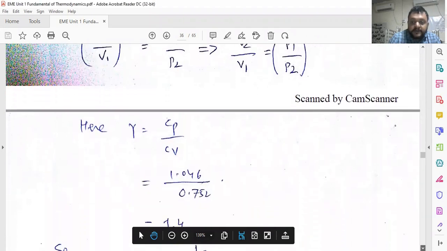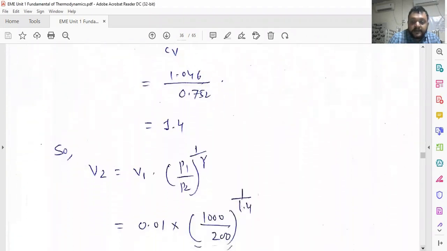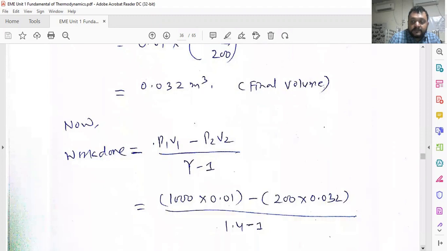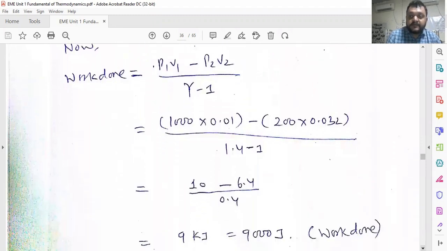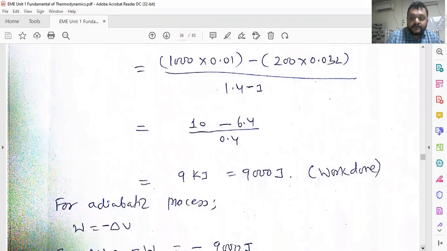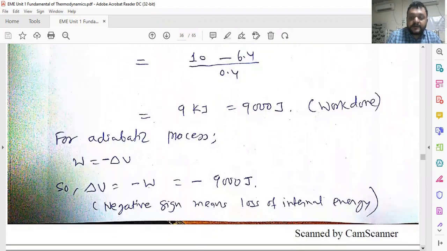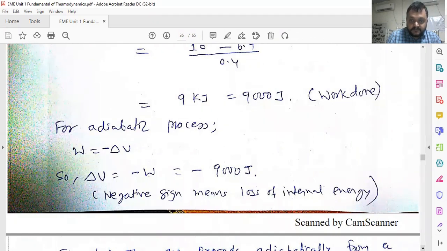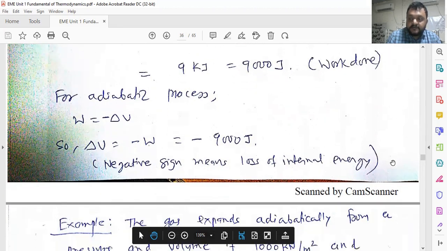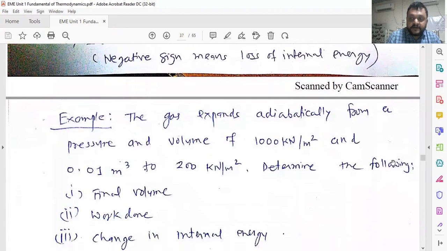So this is about calculating the gamma, and from the gamma we are finding out V2, the final volume in meter cube. Then work done is equal to P1 V1 minus P2 V2 divided by gamma minus 1, where gamma is equal to 1.4. Now you have P1 V1, also P2 V2, also gamma, so you can easily find out the work done: 9 kilojoule, and convert it into joule. For the adiabatic process, work done is equal to minus delta U according to the non-flow energy equation. So delta U is equal to minus W, so minus 9000 joule. Negative sign means loss of internal energy.